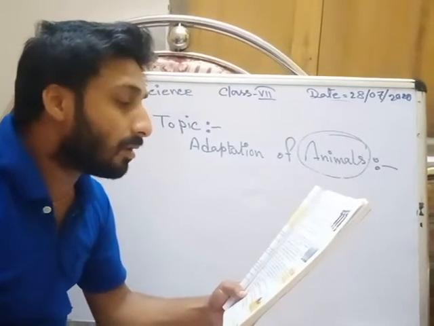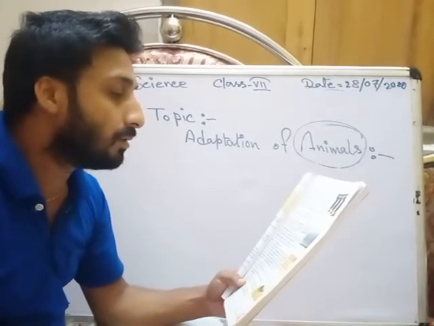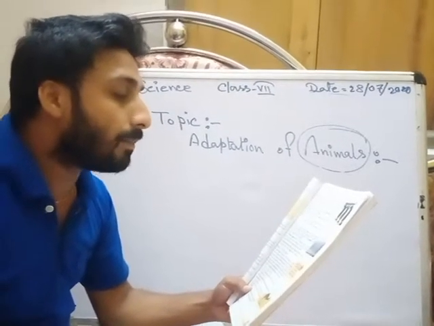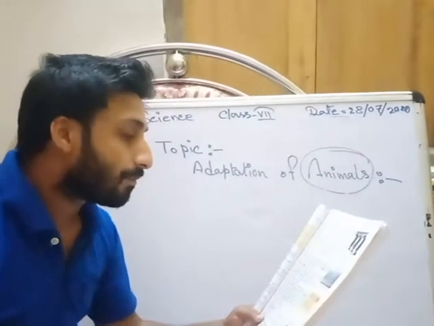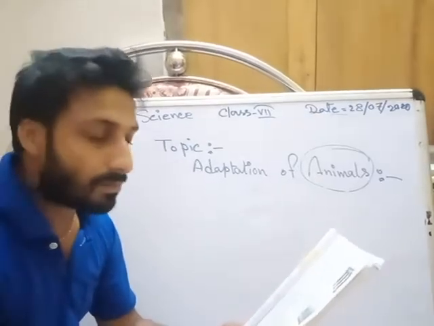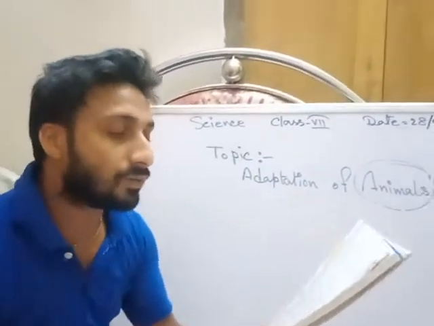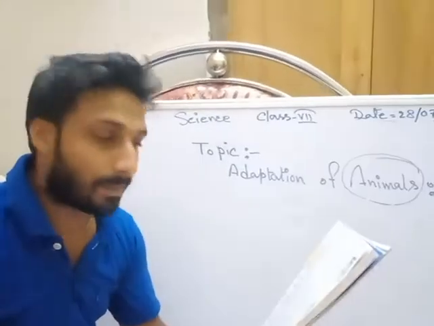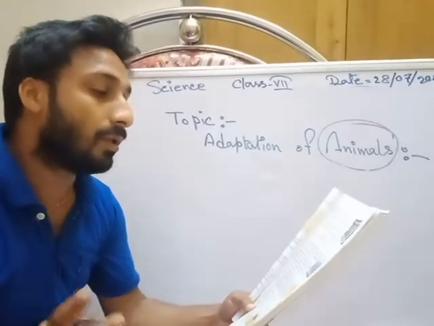This mass movement of birds to escape from the harsh weather, in search of food or for breeding purposes, is called migration.